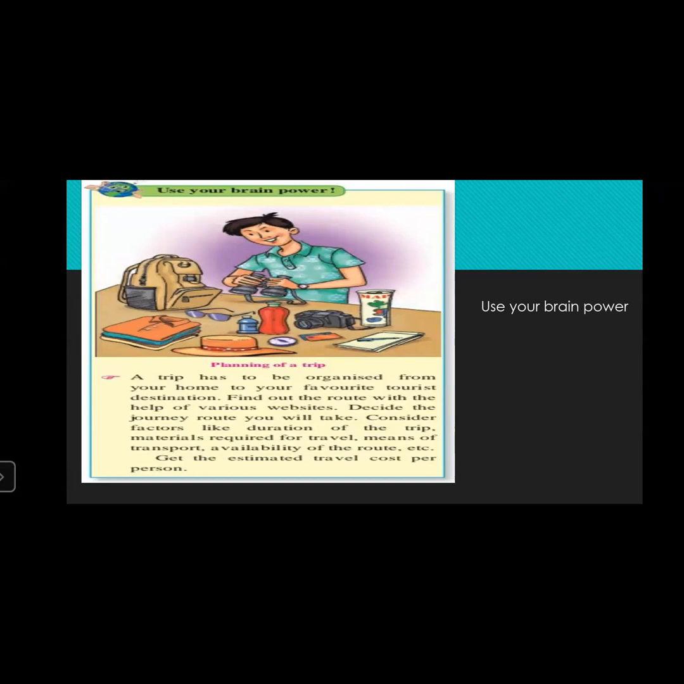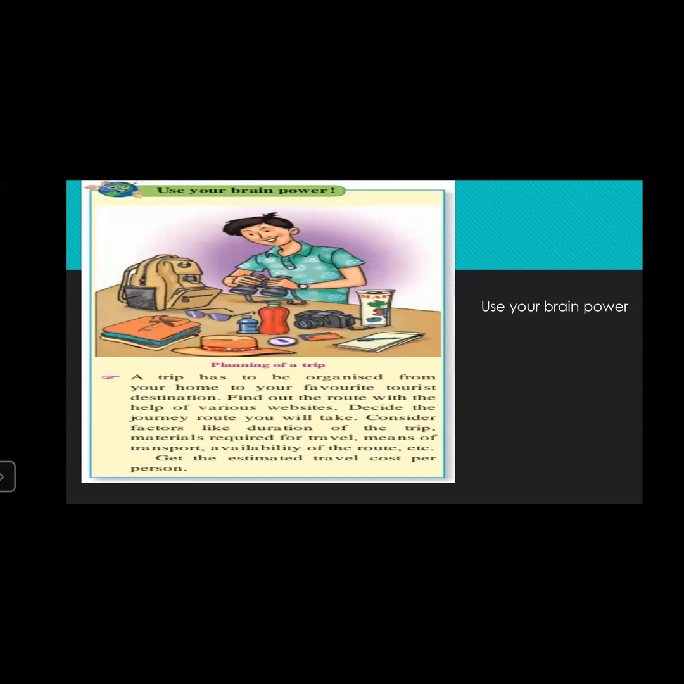When you're planning a trip, what things do you have to do? A trip has been organized from your home to your favorite tourist destination. Find out the route with the help of various websites. Decide the journey route you will take. Consider factors like duration of the trip, materials required for travel, means of transport, availability of route, etc. Get the estimated travel cost per person.